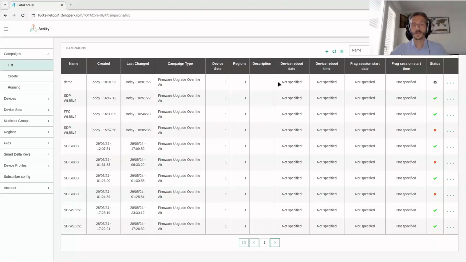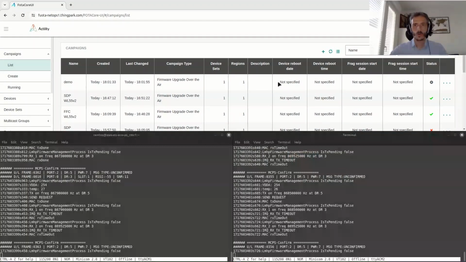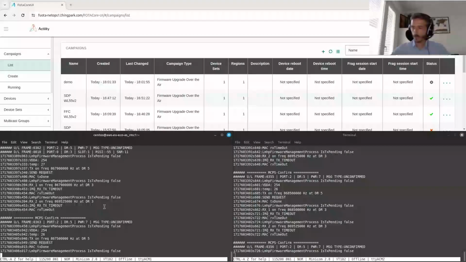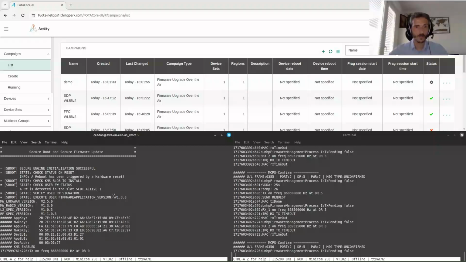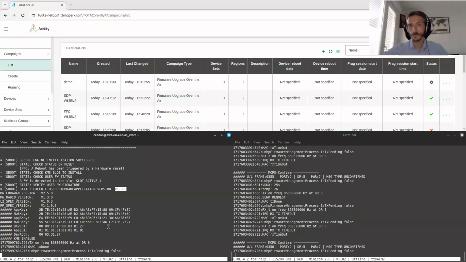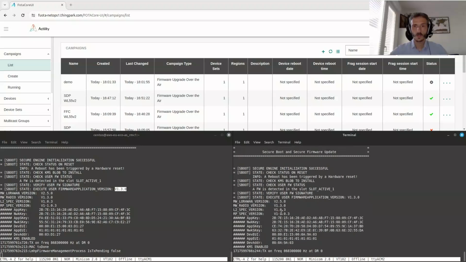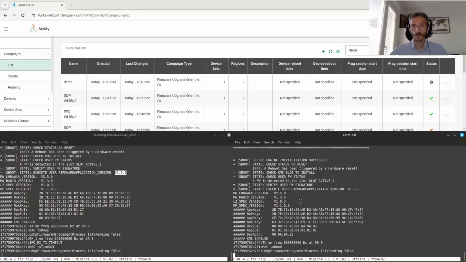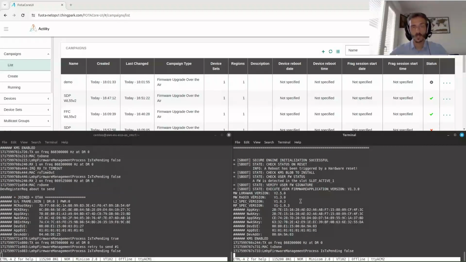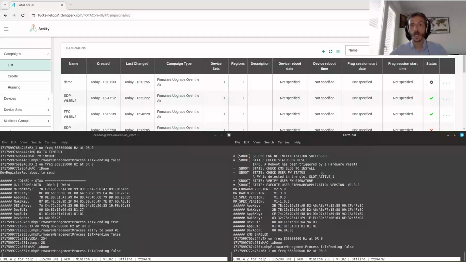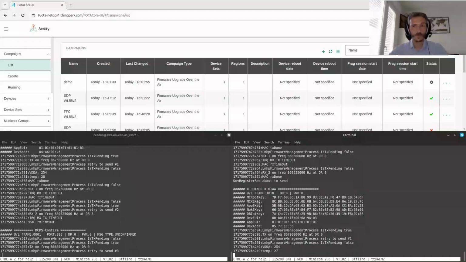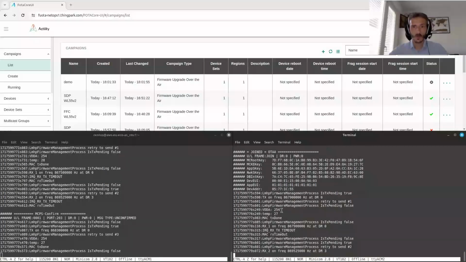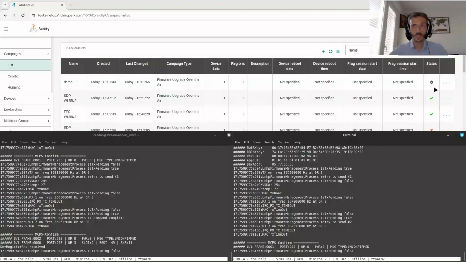When the devices are ready, we can start the campaign. So I'm going to restart the devices. You see the running version 130 for this one and 130 for this one. They're running this version, and at the end of the campaign, I expect them to run version 131. So I'm waiting for the devices to join, and once they have joined, I can start the campaign.